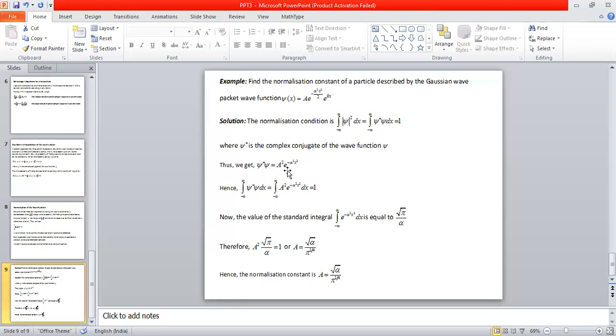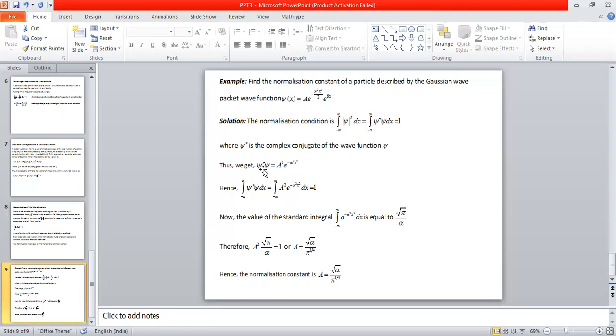I have not written here. So what I have to do is, psi of x is nothing but A into exponential minus alpha square x square by 2 into exponential ikx. And if I take the complex conjugate of the wave function, psi star, then I will end up with almost the same type of equation, A into exponential minus alpha square x square by 2. But instead of exponential ikx, I'm going to get exponential minus ikx.